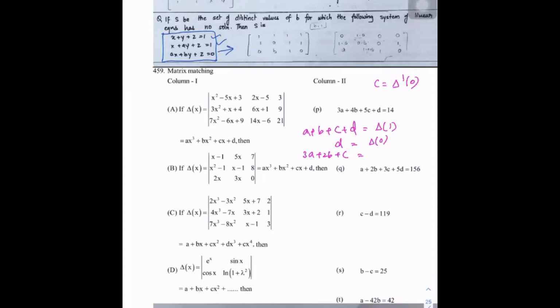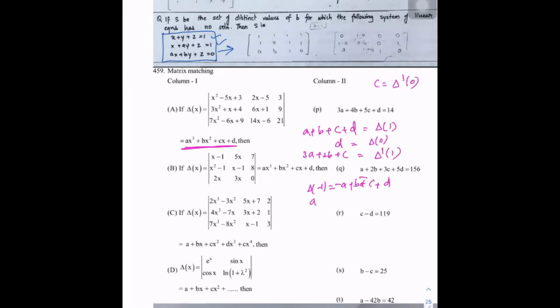If they are asking the c value, just delta dash of 0. If they are asking the d value, delta of 0. If they are asking 3a plus 2b plus c, indirectly this is the derivative, so it's delta dash of 1. And delta of minus 1 is exactly the same as minus a plus b minus c plus d.